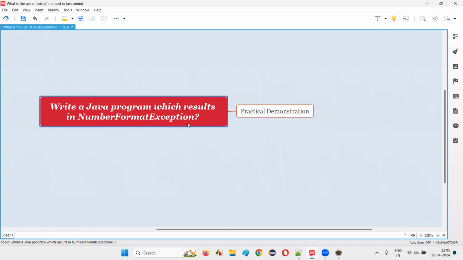Otherwise, if whatever is there inside the double quotes of the string literal is in a numerical format, in that case, we can use Integer.valueOf and that can be converted into a number without this exception. Only when you try to convert a string literal which cannot be converted into a number, while using Integer.parseInt(String), you're going to get this number format exception, because that kind of string having some text cannot be converted to a number. So let me practically demonstrate so that you can get the answer for this question in a better way.